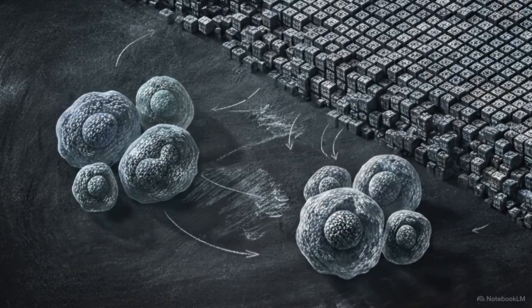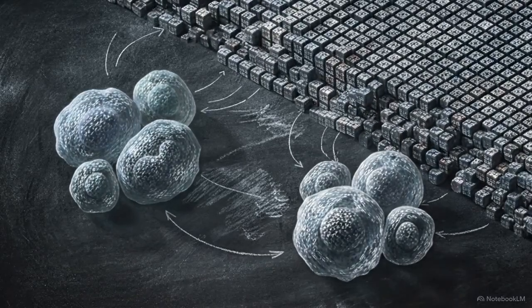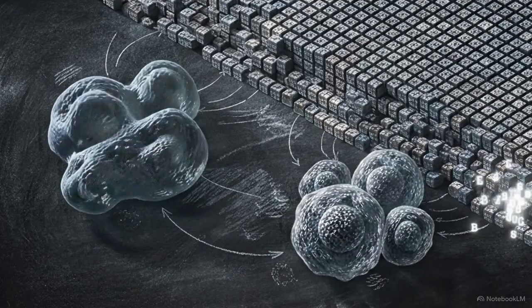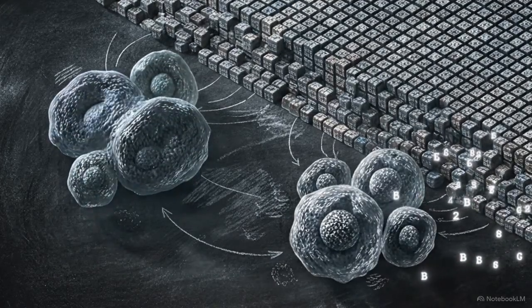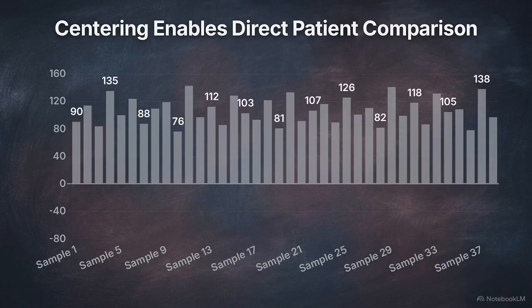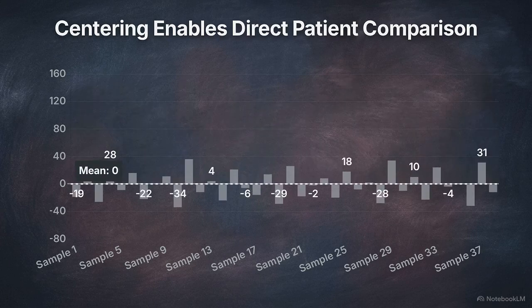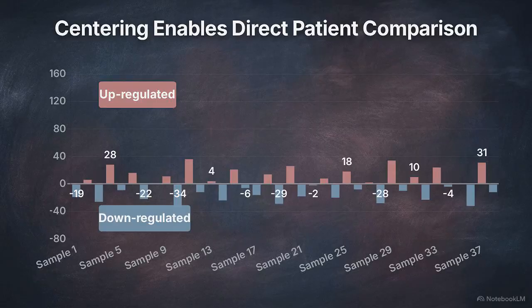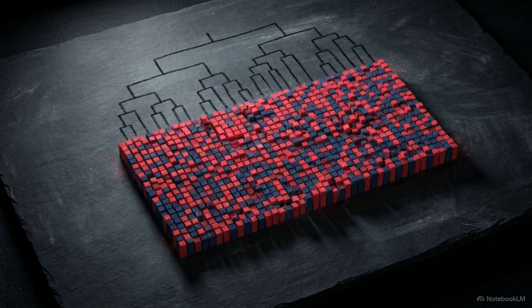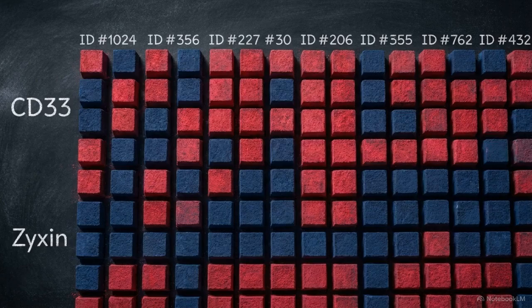We can now move from analyzing abstract statistical variables to visualizing the actual expression patterns across our specific patient samples. By mathematically centering the expression values of these specific genes against their mean, we make the patient profiles directly comparable. This hierarchical clustering heat map provides the predictive model. The centered expression values display in red and blue. Each row represents one of our curated genes, and each column represents a patient.